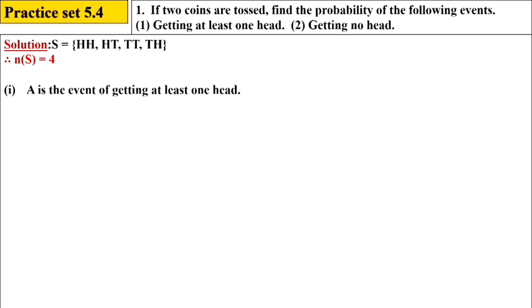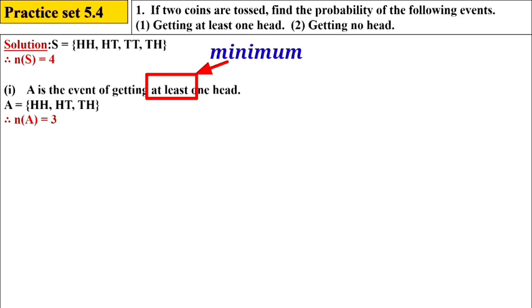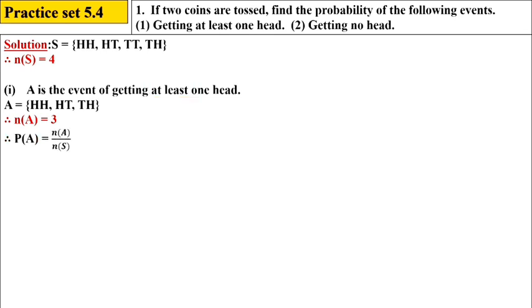The first event is given. A is the event of getting at least one head. One head means one head or more than one head. So here number of A is how much? 3. So here we have to find what? Probability of A equal to number of A upon number of S. What is the number of A we got? 3, and number of S we got 4. Therefore 3 upon 4, we cannot cut. So probability of A is 3 upon 4.